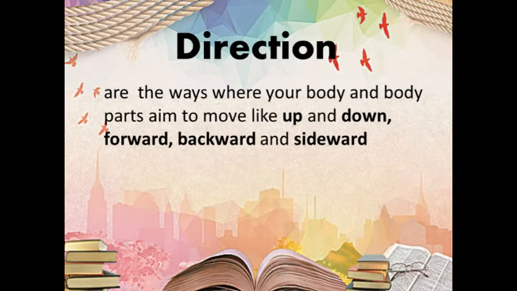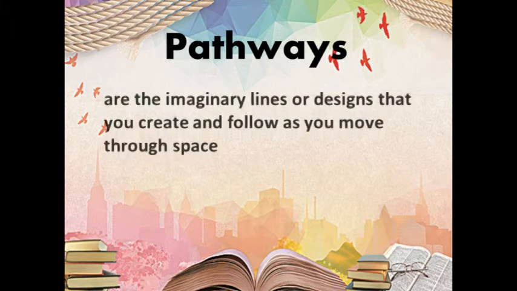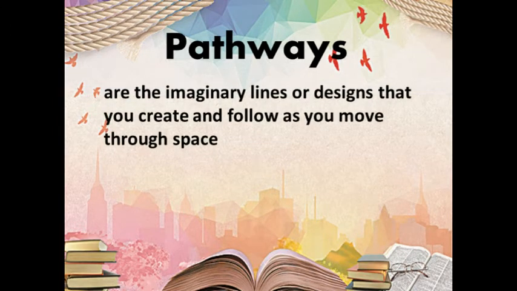The example of movement up and down is when you reach something at the ceiling or when you pick something at the floor, and forward, backward when you run forward or when you walk backward or sideward. So that is the direction. Next are the pathways. Pathways are the imaginary lines or designs that you create and follow as you move through space.